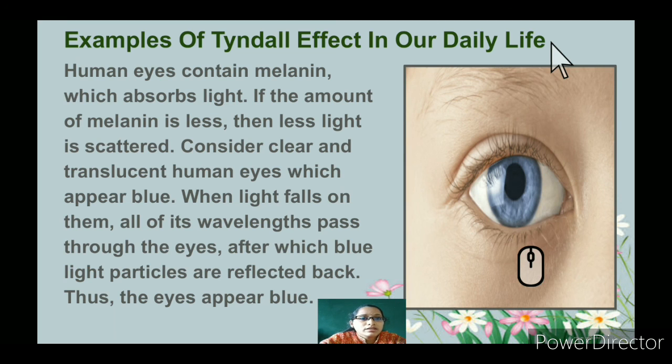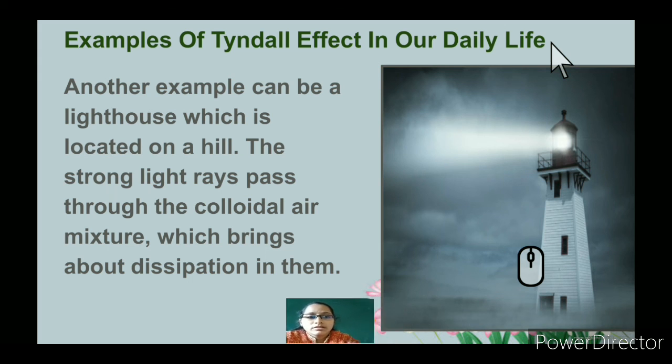In clear and translucent human eyes which appear blue, when light falls on them, the longer wavelengths pass through the eye, after which blue light gets reflected back and hence the eyes appear blue. So it appears blue because of the scattered light rays.